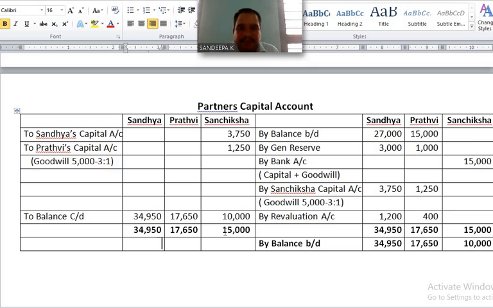Write it in debit side 15,000. 15,000 minus 3,750 minus 1,250, how much? 10,000. To balance carried down. Closing balance recorded after the total. Write down by balance brought down 34,950, 17,650, 10,000.